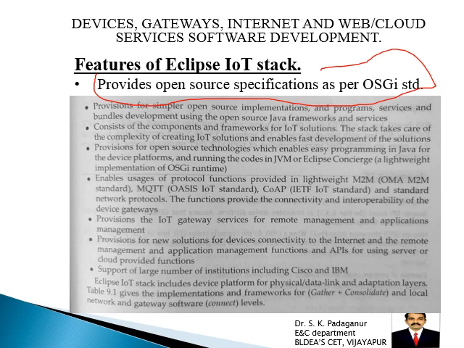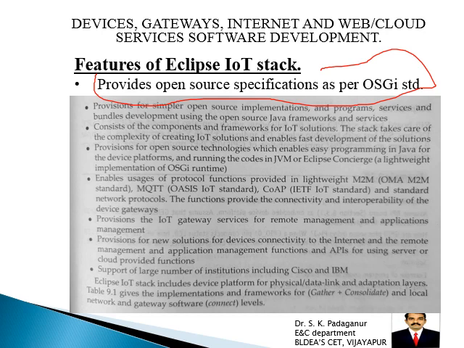Then it provides a provision for simpler open source implementation and programs, services and bundles development. It consists of the component and framework for the IoT solutions. It provides everything: IoT solutions, then framework, then provision for open source technology which enables easy programming in Java. So Eclipse IoT Stack very much depends on Java, Java language and Java applications. It enables usage of protocol functions provided in the lightweight M2M.